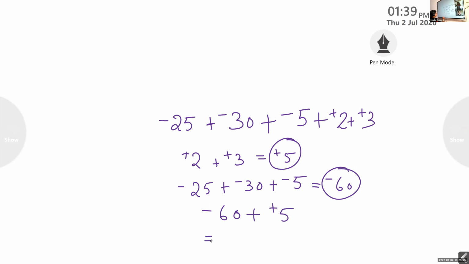We find the difference and put the sign of the greater number. One is negative, one is positive. So what is the answer? Find the difference and put the sign of the greater number. The answer will be negative 55.